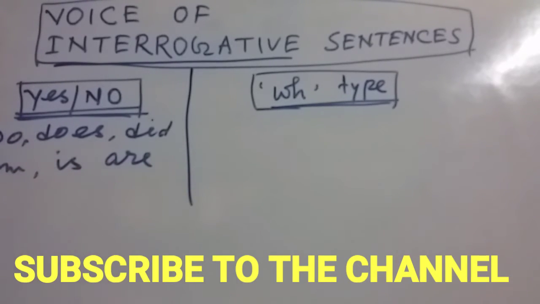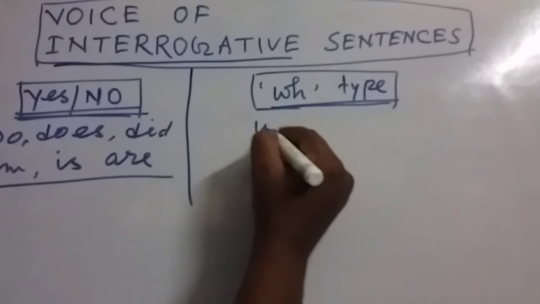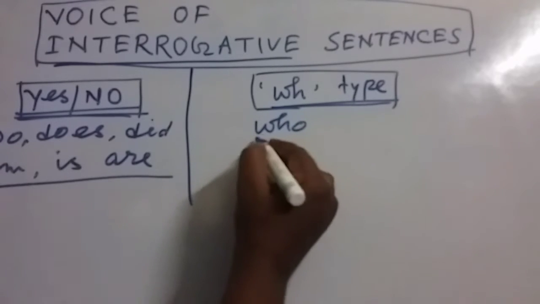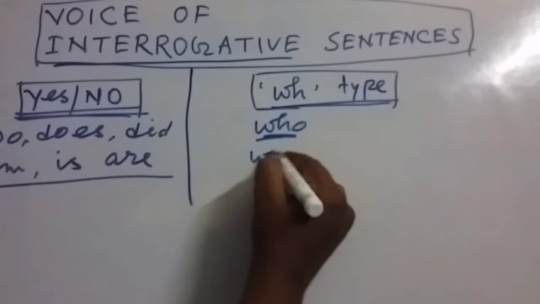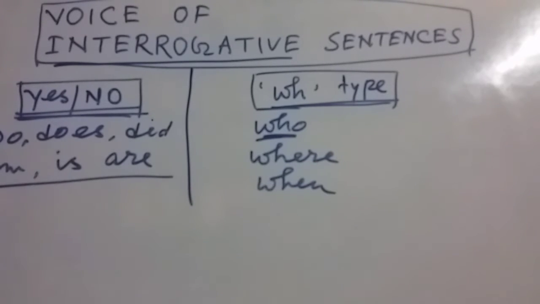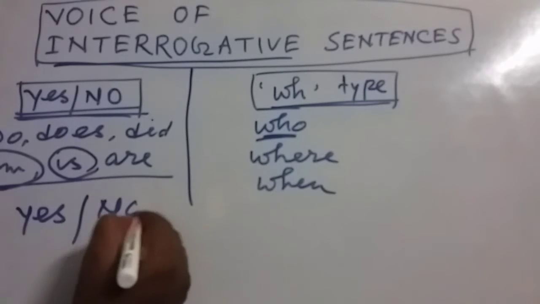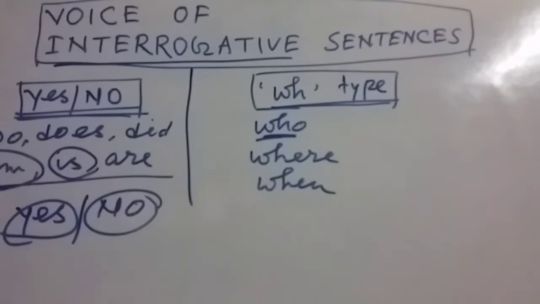So some of the questions start with these types of auxiliary verbs, and some of the questions start with WH words. That means the words which start with the letters WH: who, where, when, etc. For the questions where you can see at first there is an auxiliary verb, you can answer yes or no. By saying yes or no, you can answer your questions.